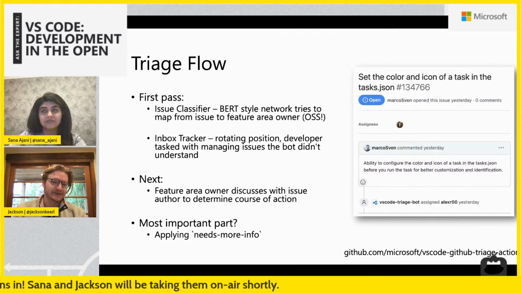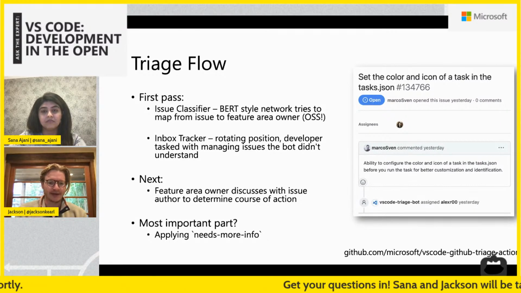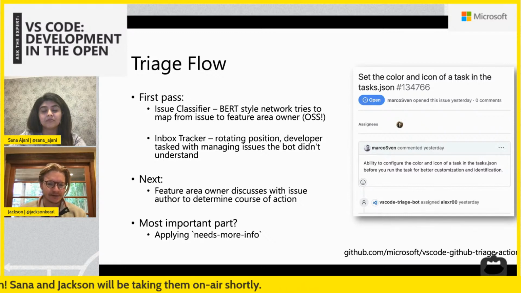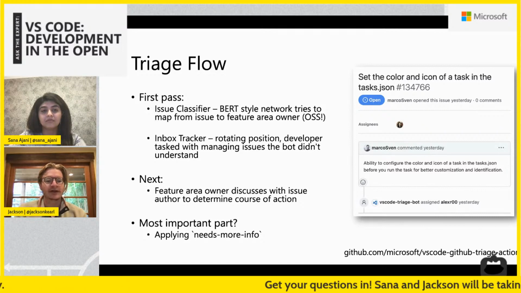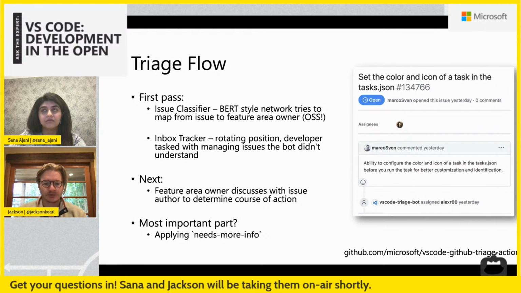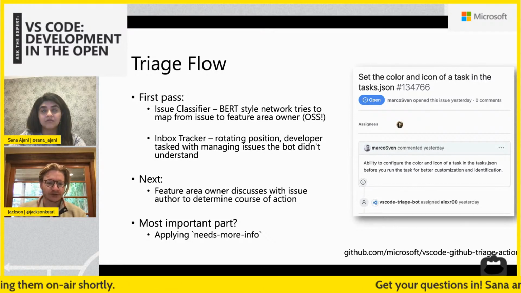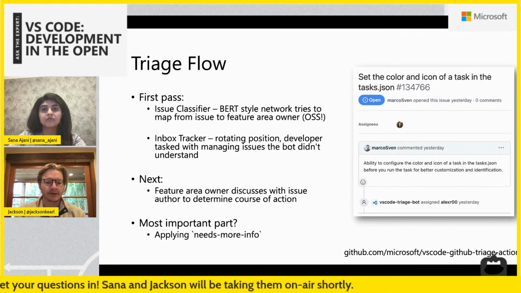there's going to be issues, there's going to be bugs, there's going to be things that the issue classifier doesn't know. And instead of giving all of the engineers a bunch of mess to constantly be dealing with, the issue classifier will decide that 20% of the time, okay, I'm not going to touch this, I'm going to let the inbox tracker touch this. And that's another engineer on the team. It rotates each week. And their job, in addition to whatever they're doing, is to look at all the issues that the issue classifier couldn't classify and either give them to an engineer if they're able to figure out what it is, or ask follow-up questions and apply the needs more info label until they can figure out exactly what's going on and who owns it and whether it's a bug or a feature or whatever.